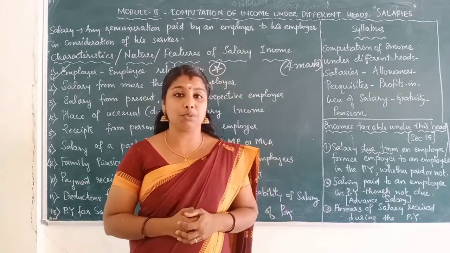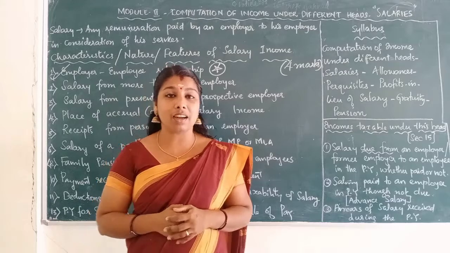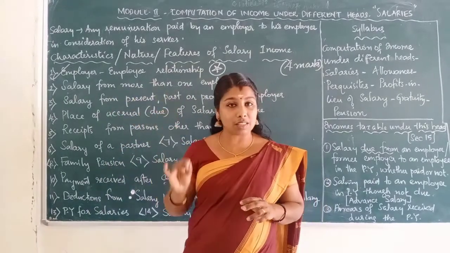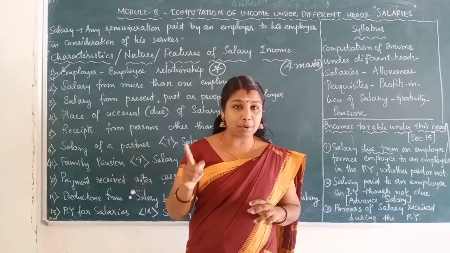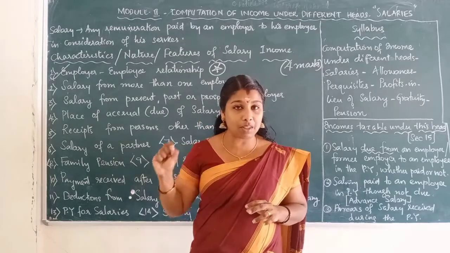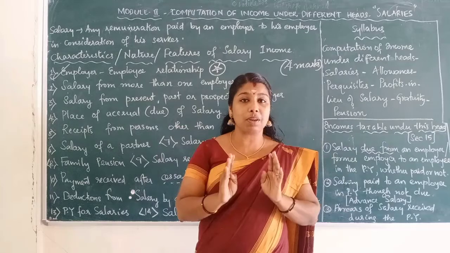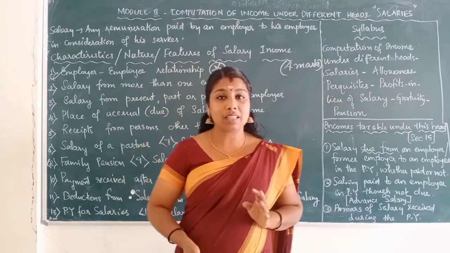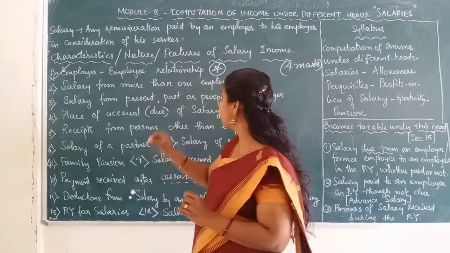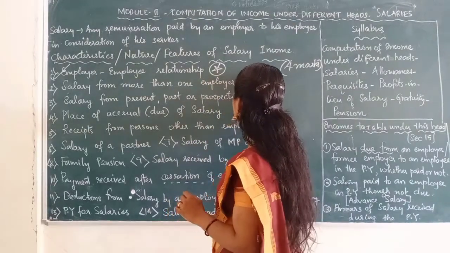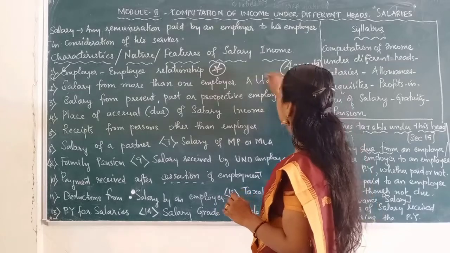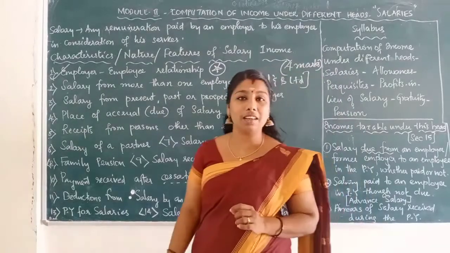Then what will we do? It is taxable under salary. If an employee receives salary from more than one employer during the same previous year, it ought to be taken for calculating his salary income. That is, the salary received from both A Limited and B Limited should be included in his salary income.